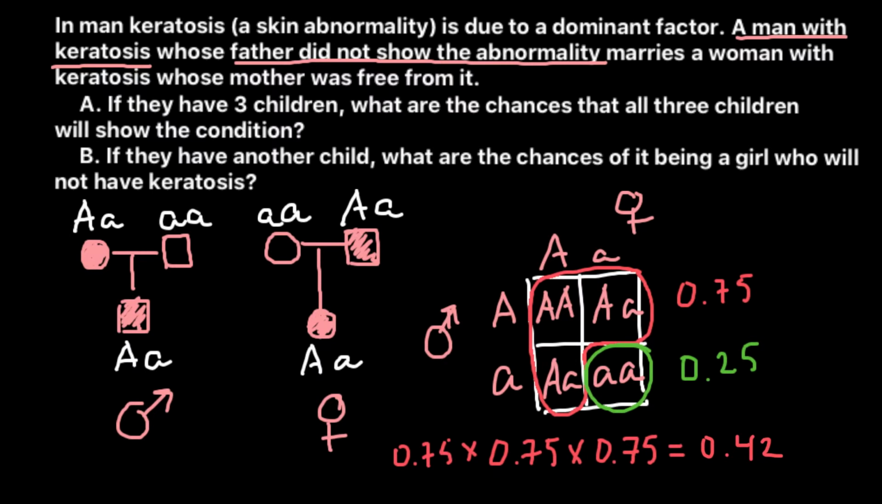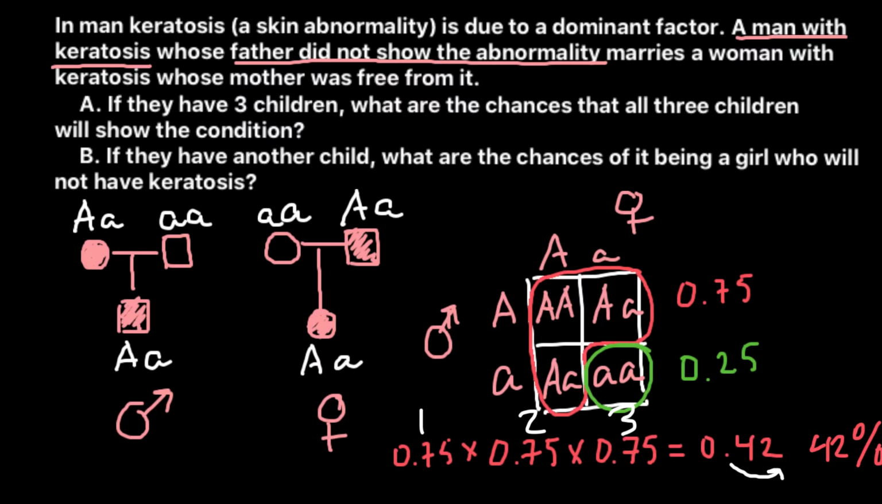0.42. Or if you need an answer in percentage form, we just have to multiply this number by 100 or move this decimal point 2 places to the right, and the answer would be that probability is 42% that all 3 children, so child number 1, child number 2, and child number 3, all of them would be affected. Probability is 42%.